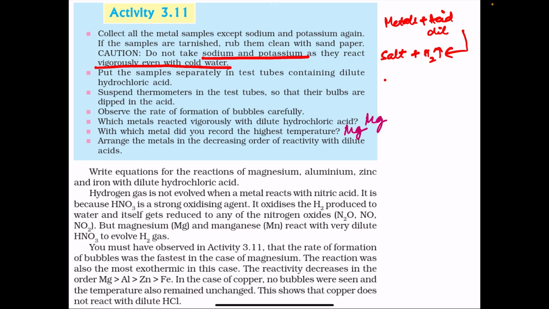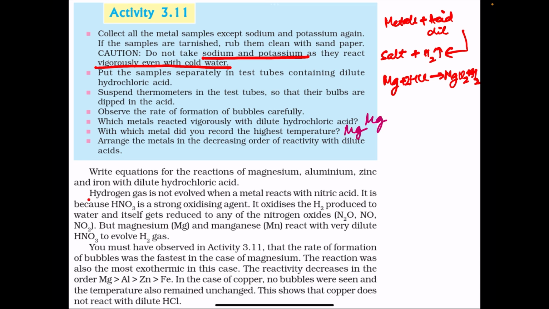Now magnesium, aluminum, zinc and iron all react with dilute hydrochloric acid to give salt and hydrogen gas. For example, magnesium plus HCl will form magnesium chloride, MgCl2, plus hydrogen gas. Balancing the reaction, this is 2HCl. Then aluminium will react to form aluminium chloride and hydrogen gas.